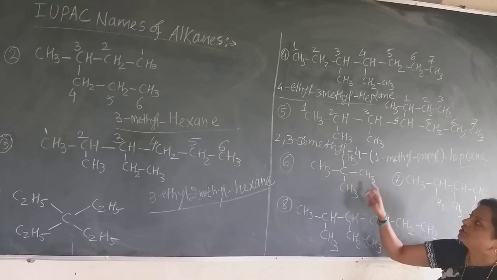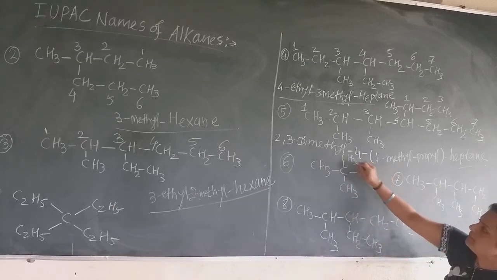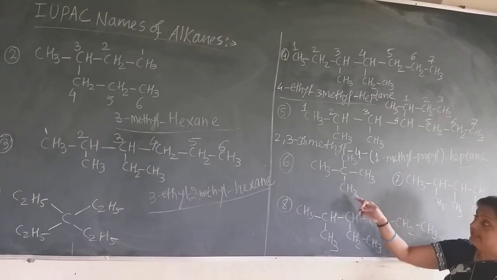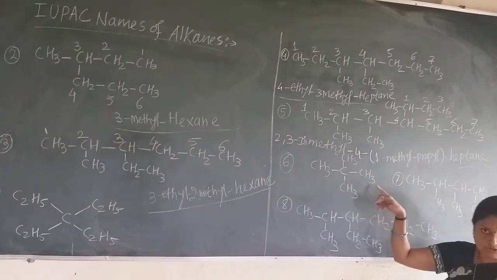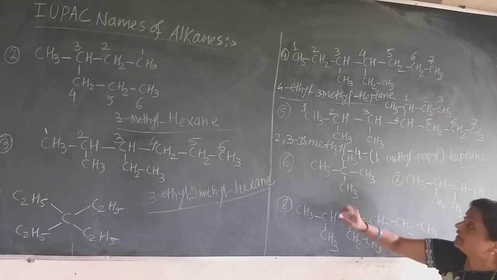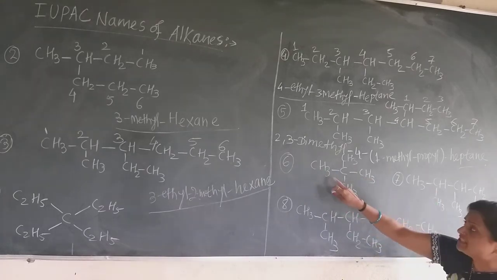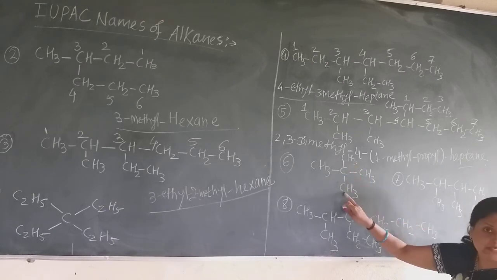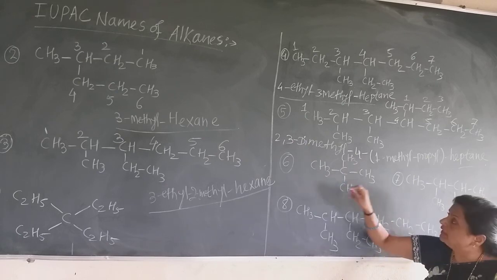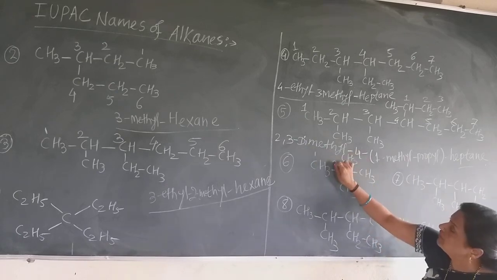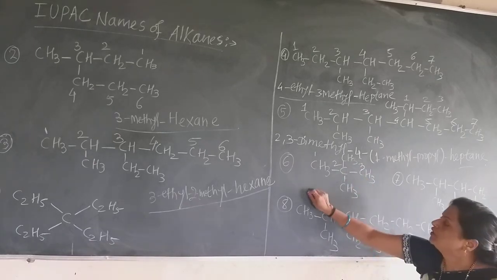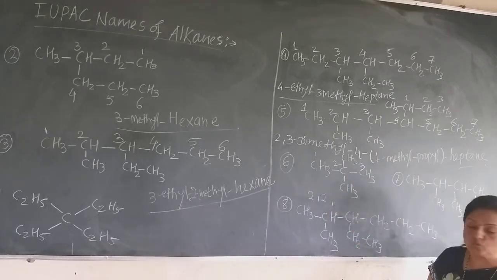Now see here, there are 4 methyl groups attached to this carbon, but this is the tertiary, that is neopentane. The common name is neopentane. But how are the IUPAC names given? Only select the straight chain in this way 1, 2, 3, or 1, 2, 3. In a similar manner, because the second carbon contains 2 alkyl groups, I give the numbering 1, 2, 3. So on the second carbon there are 2 methyl groups, so write down 2, 2.